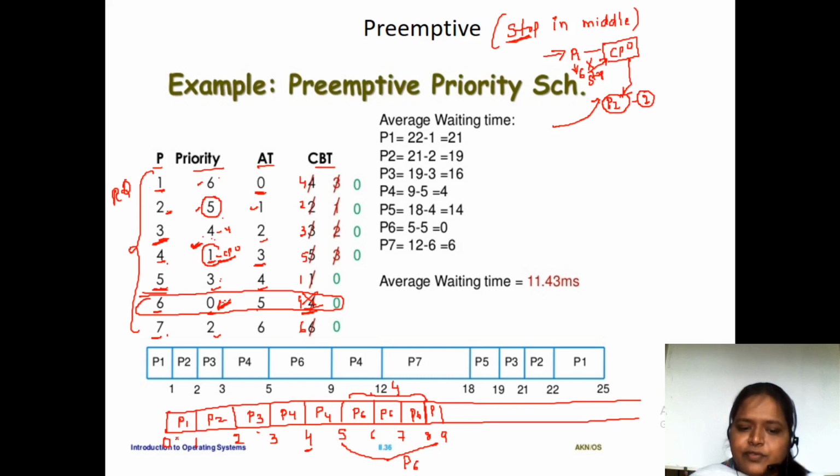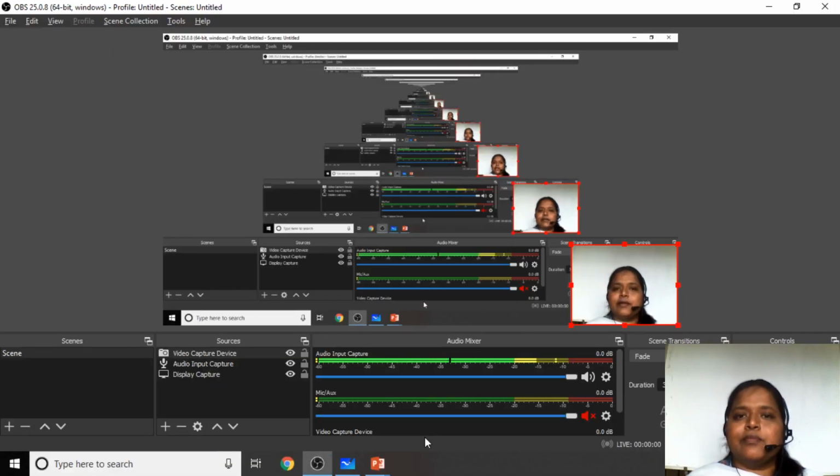Here one process P1 entered at 0 to 1 and has completed 1 millisecond. Now we check which process has the least burst time.